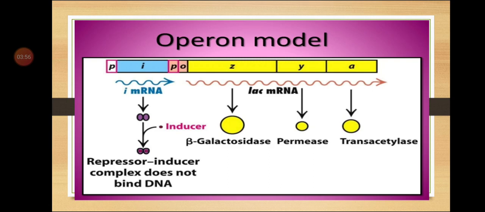It may not be present immediately adjacent to the operator gene. You can see here that between regulator and operator, the promoter is present. Is the location clear? It is preceding the promoter and it is not present immediately adjacent to the operator. In between the two there is a promoter. Next, it produces a protein called repressor protein.